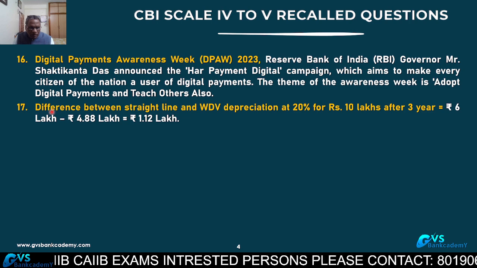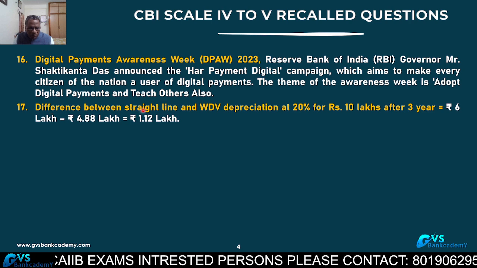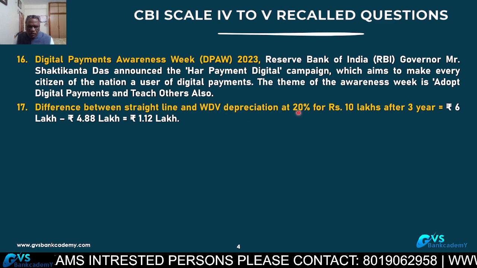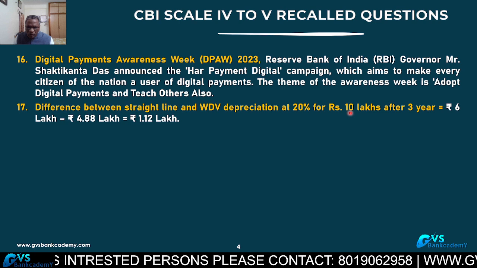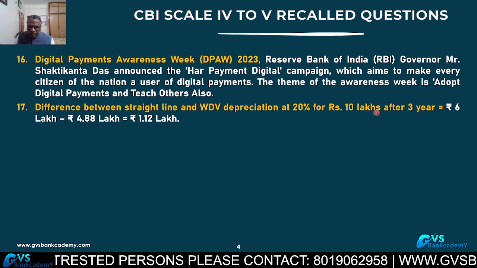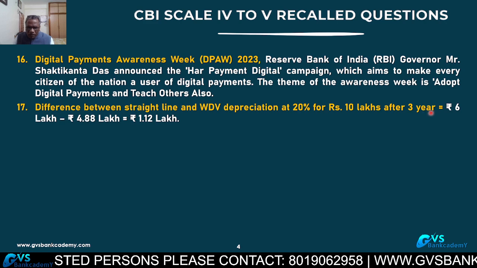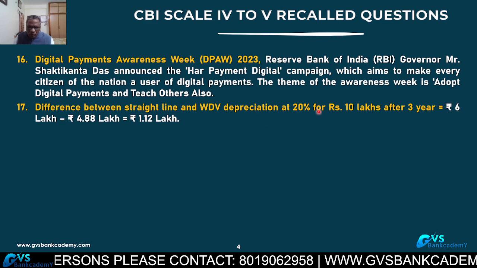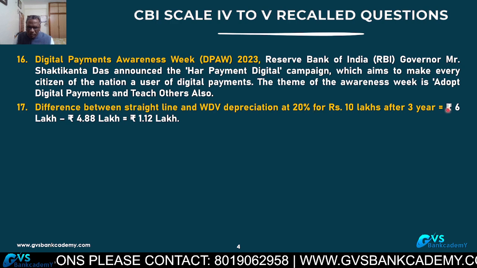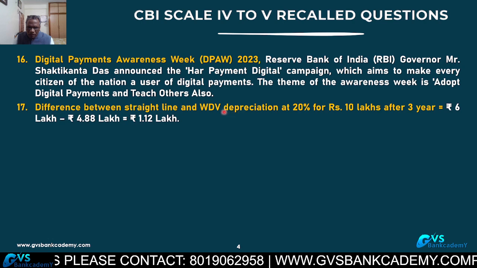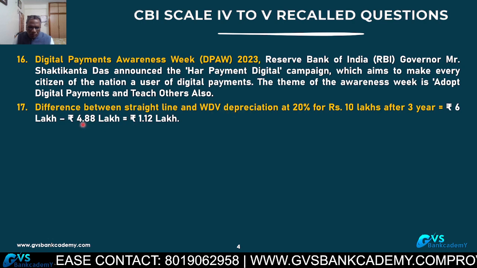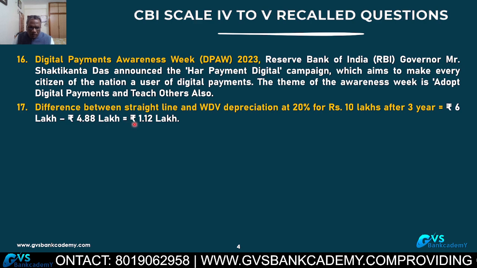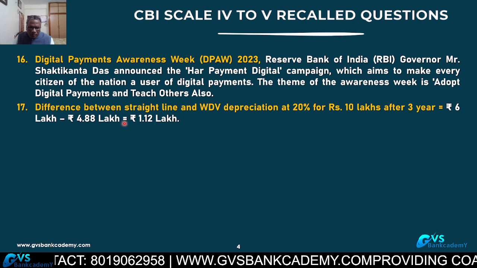Question 17: what is the difference between the straight line depreciation method and the written down value depreciation method at 20% depreciation, with an asset value of 10 lakhs, after 3 years? For 3 years, straight line method depreciation is 6 lakhs. Under written down value method, total depreciation for 3 years is 4.88 lakhs. So the total difference is 1.12 lakhs.